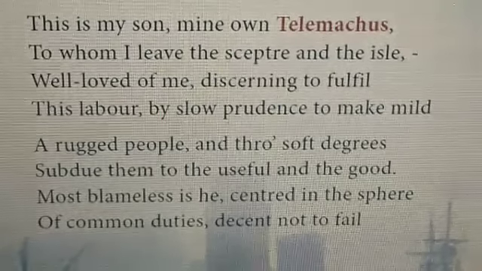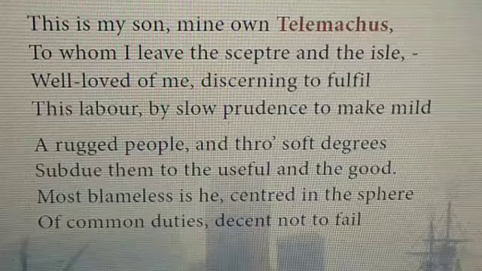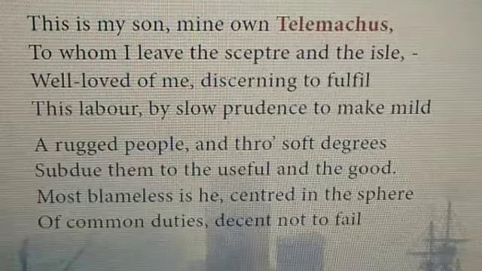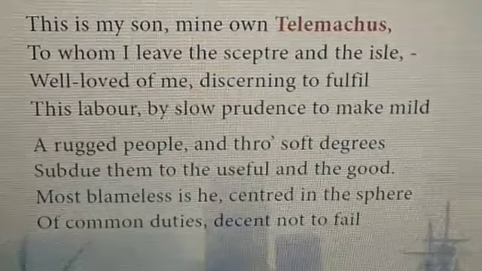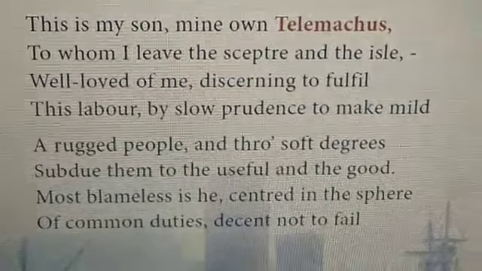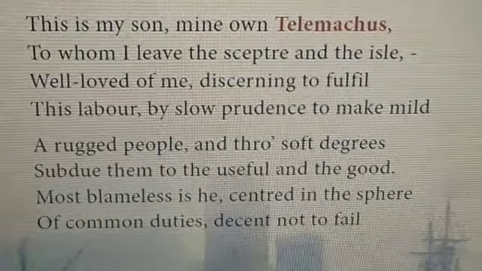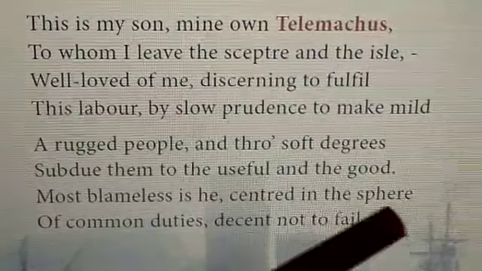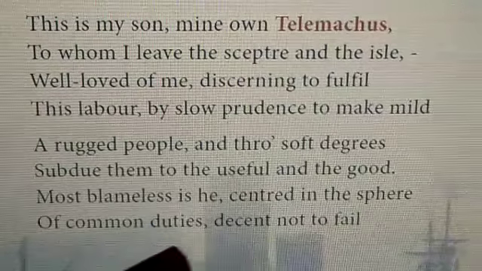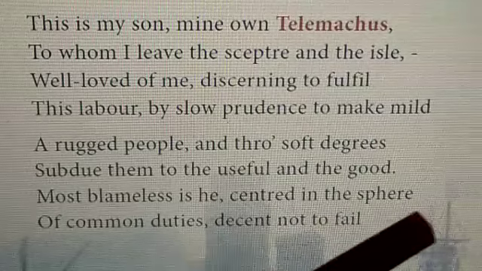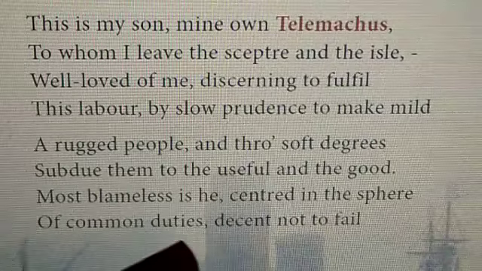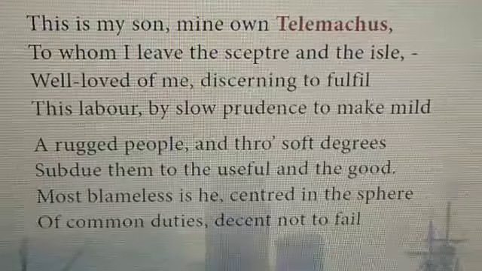Turn to page 128. We shall continue the poetic devices, that is the figure of speech. Now on page 128 you see the 39th and 40th line, "centered in the sphere of common duties." Underline please. It is metaphor. Now come to the next page, 129.